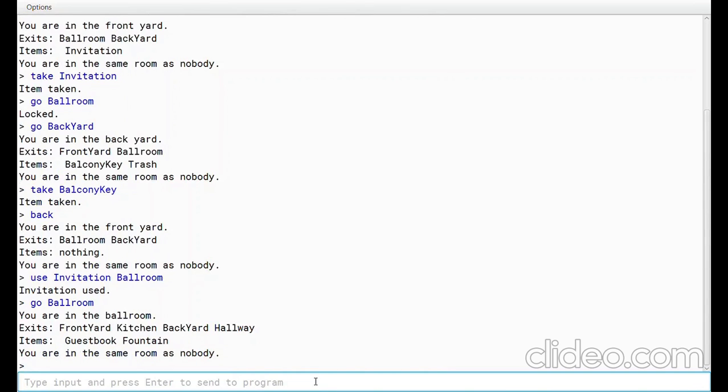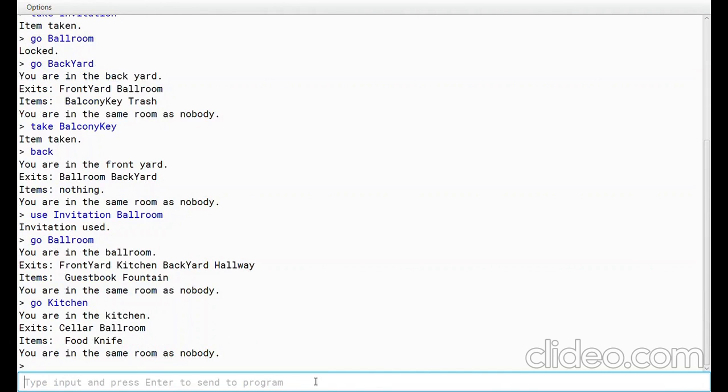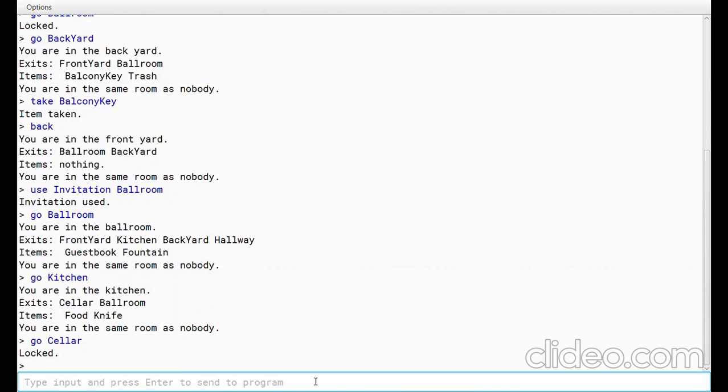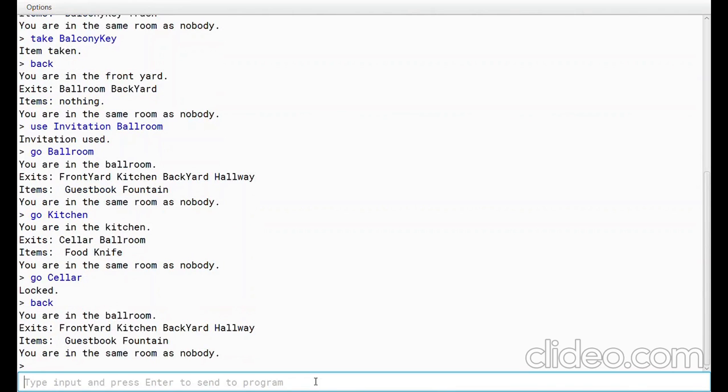Right. Let's see if we can go to the kitchen. There's some food and a knife here. I don't think we really need to take them already. I mean, we're the first ones at the party. It would be a shame. Go cellar. Maybe they have some nice wines. It's locked. Cool. Okay, so let's just go back to the ballroom then, and see what happens in the hallway.